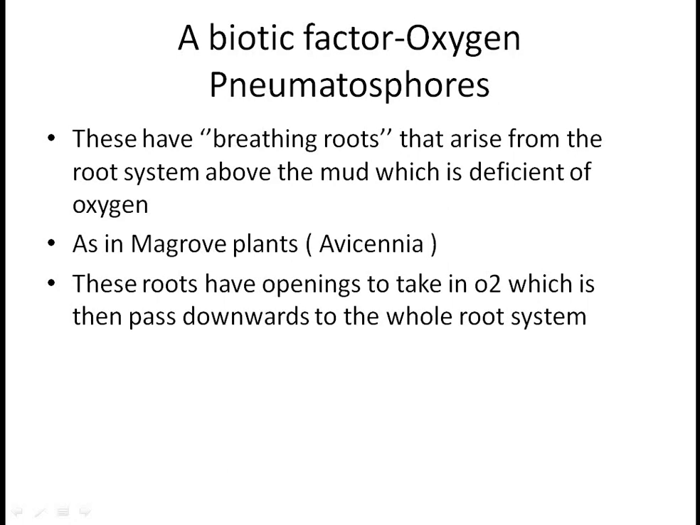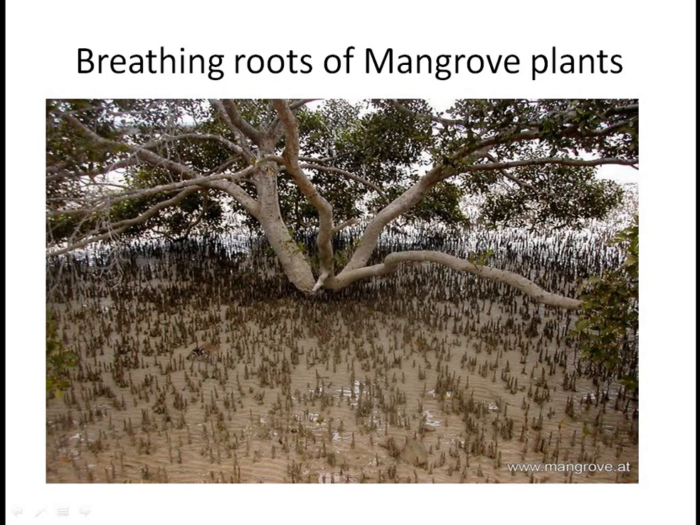This is the type of this plant. What these roots do, they have openings to take in oxygen, which is passed down to the whole root system. This is the picture of a mangrove plant. If you see here, the soil seems to be very dry, and what this dry soil contains is less oxygen. So what this plant has done is it has roots that are coming out of this mud, soil or dry land, and these roots are working as breathing roots and taking in oxygen.